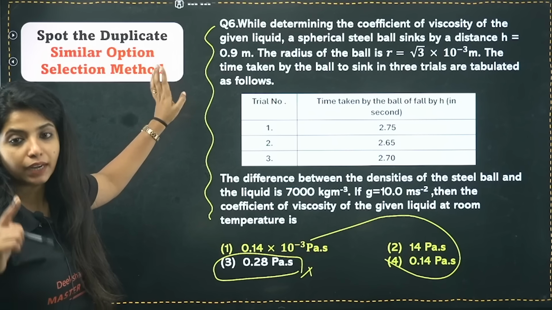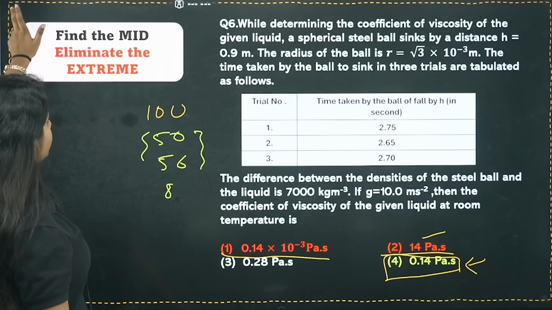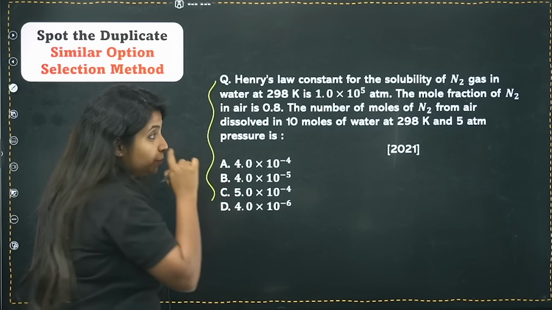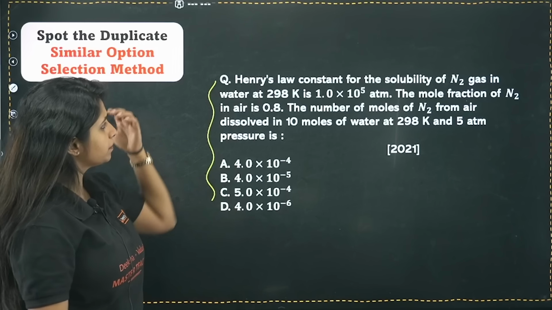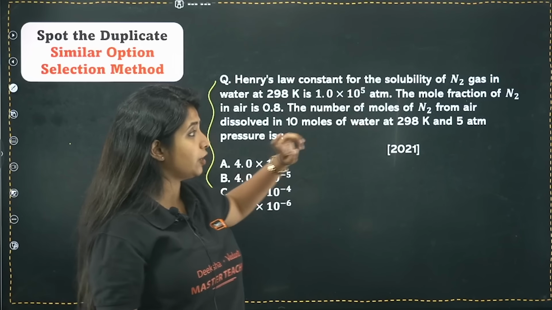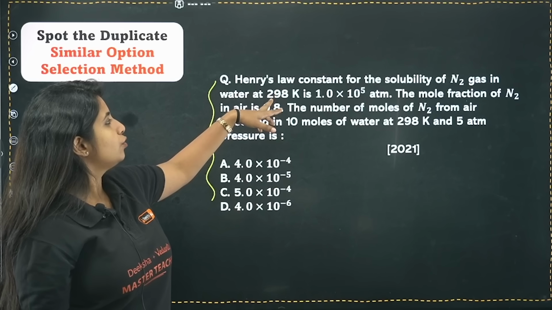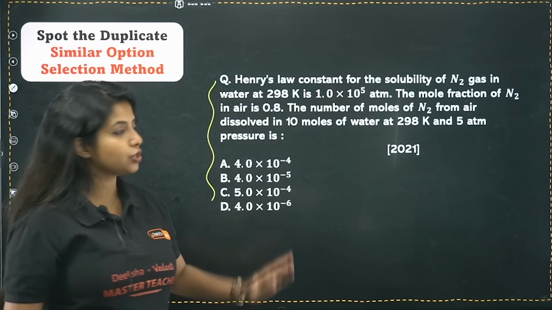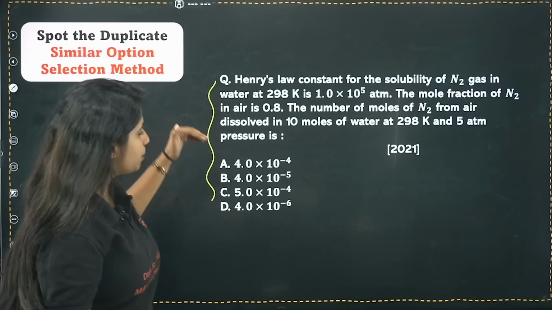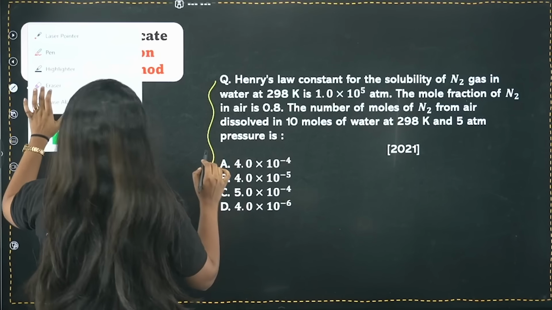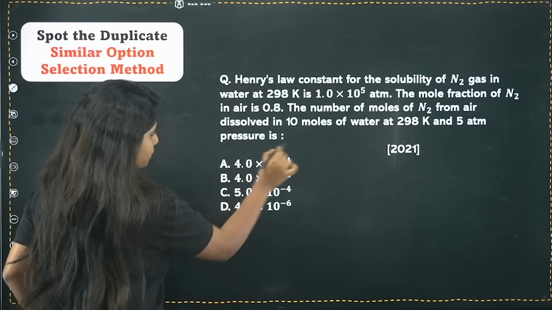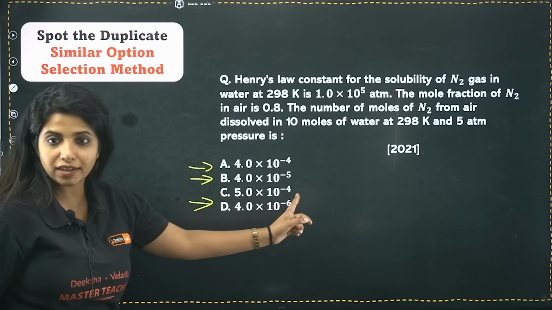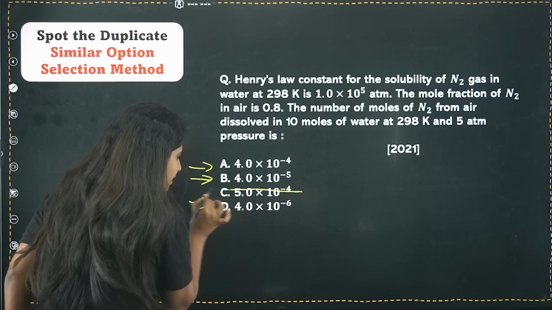I will also be showing you a question from chemistry, and I'll be applying the similar option selection method. This is a question which Aishwarya ma'am also showed for the previous year. It's a 2021 question: Henry's law constant for the solubility of nitrogen gas in water at 298 Kelvin is 1.0 times 10 to the power 5 atmospheric pressure, and it goes on like that. In this particular question, if you look at the options, you will be able to spot that 3 of them have similar values, 1 does not. So I can actually eliminate this option.